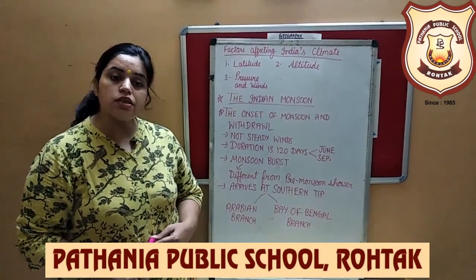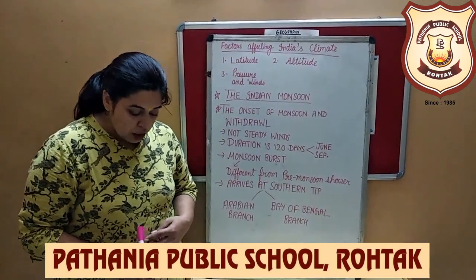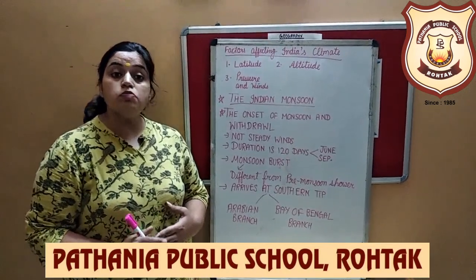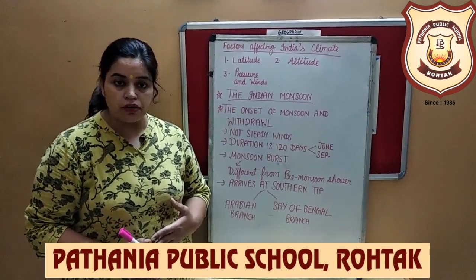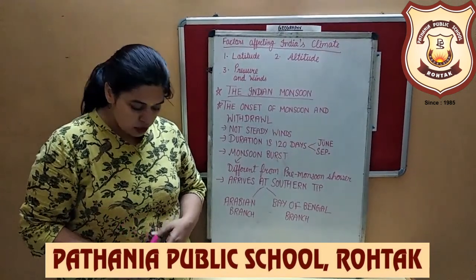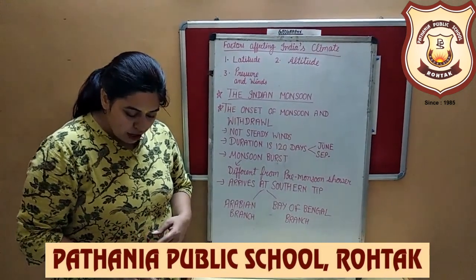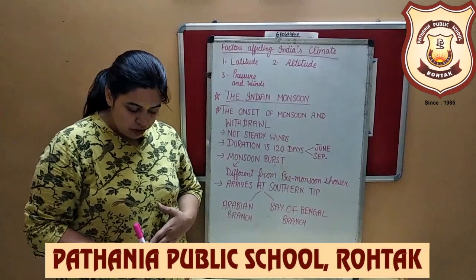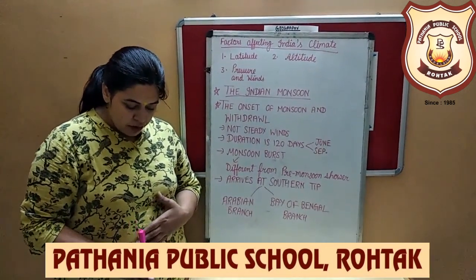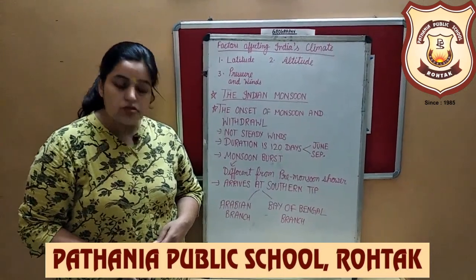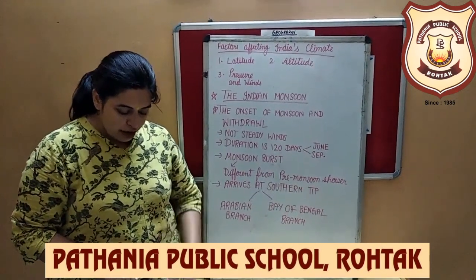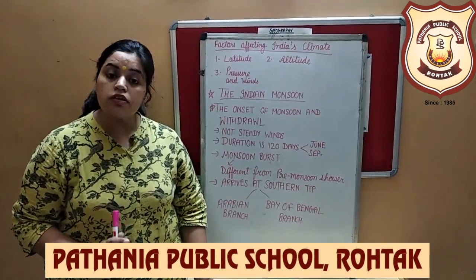Now third is pressure and winds. As we know about the monsoon winds, the monsoon has a very important impact on India's climate. The climate and associated weather conditions are governed by atmospheric conditions, pressure and surface winds, upper air circulation, and western and cyclonic disturbances.